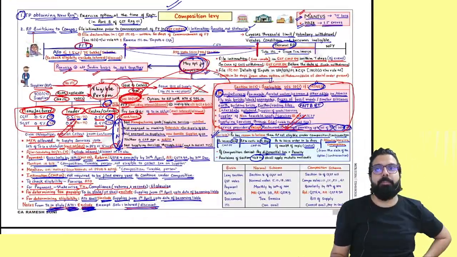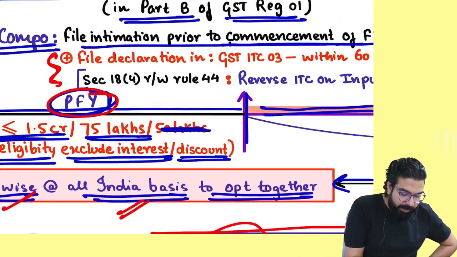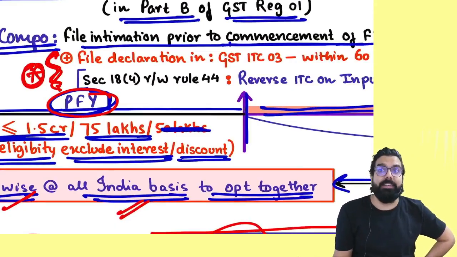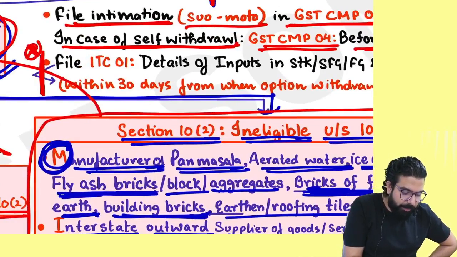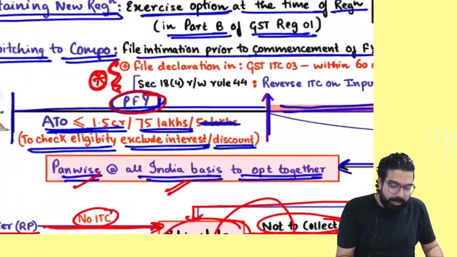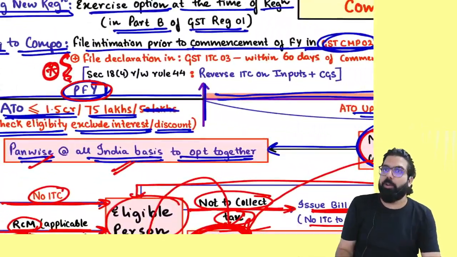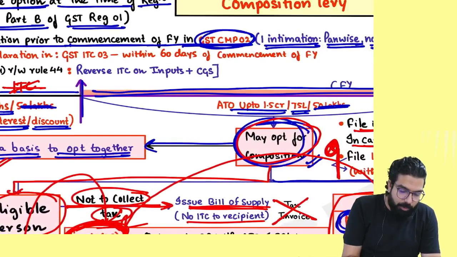One small point. This point I am not talking about now. You will learn it after we are done with the ITC chapter. This part we will be learning in the chapter of ITC. Can we go ahead, everyone? What is this part telling? This part says, when you are under the composition scheme, you never took ITC. But now you came under the normal scheme.